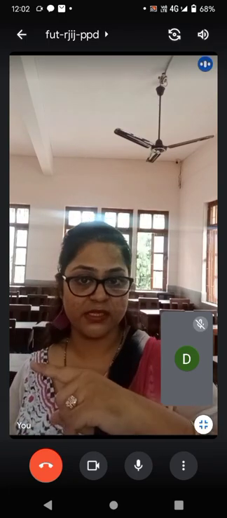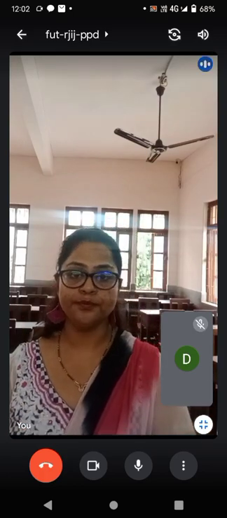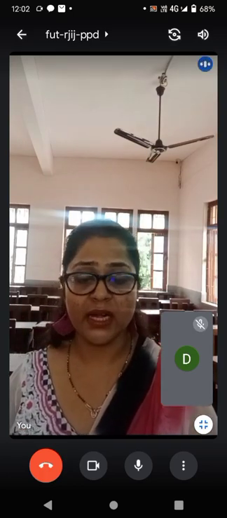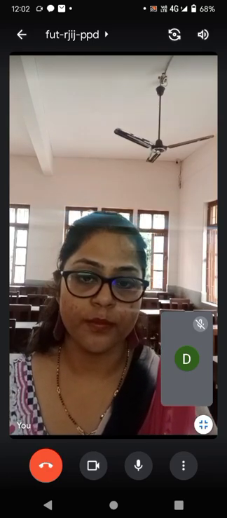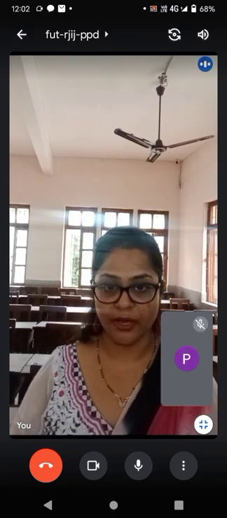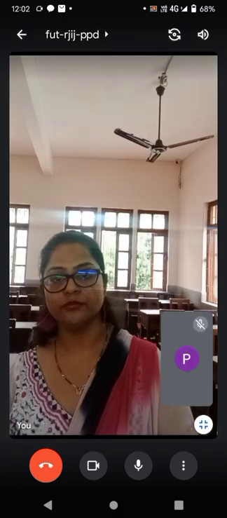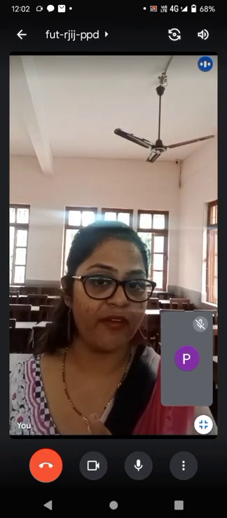Okay, goodwill is raised. What will be the next step? Goodwill will be written off. Write down partners' current account debit to goodwill. Now this time goodwill is divided in which ratio?